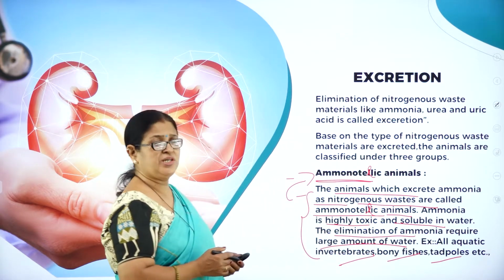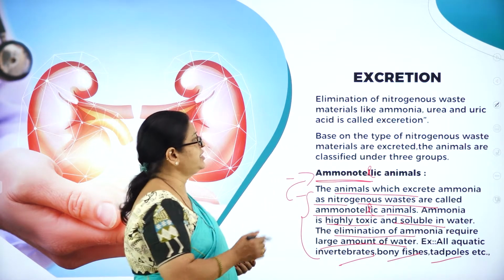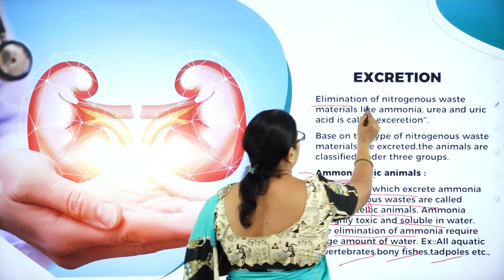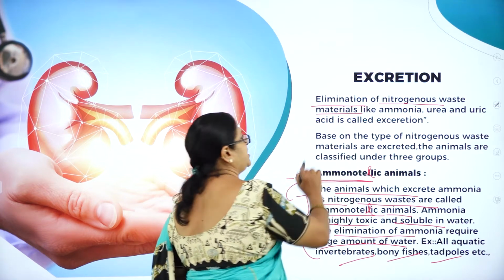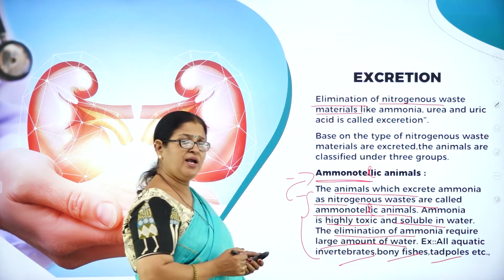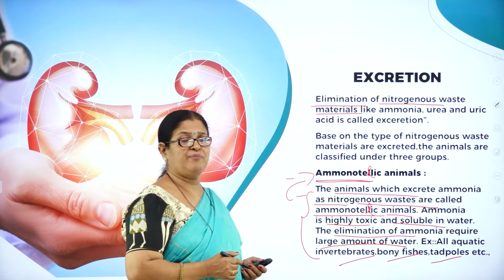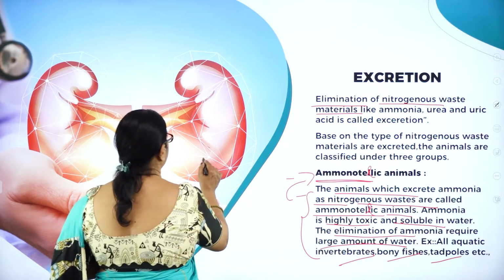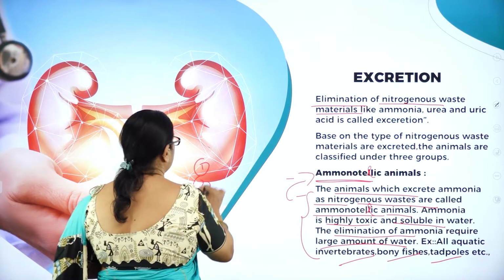So how do we define the word excretion? Excretion is the process of elimination, removal of nitrogenous waste materials like ammonia, urea and uric acid. Based on the type of nitrogenous waste the animals excrete, they have been broadly classified into 3 types. What are they?